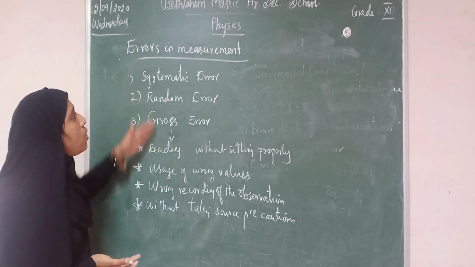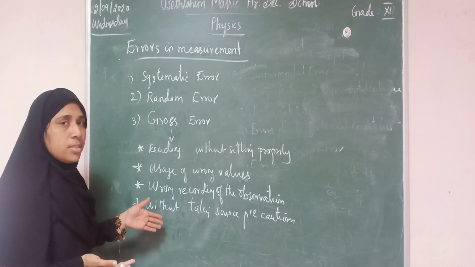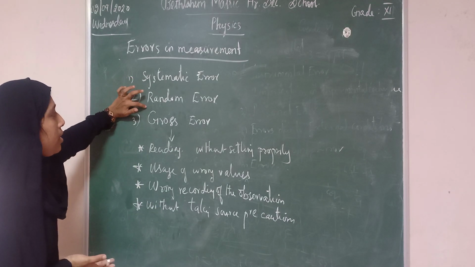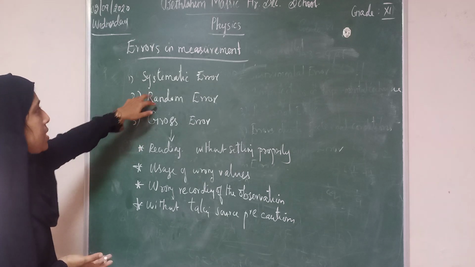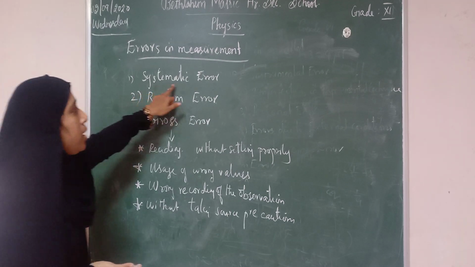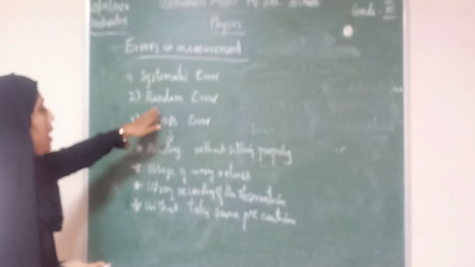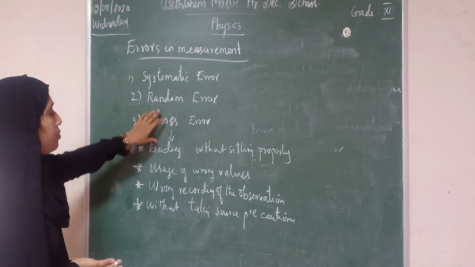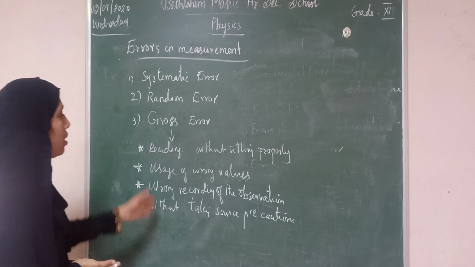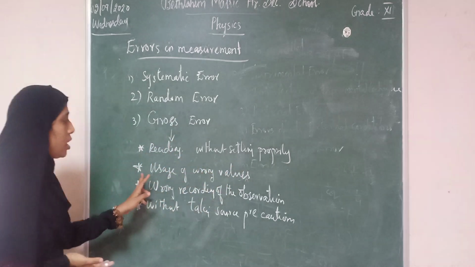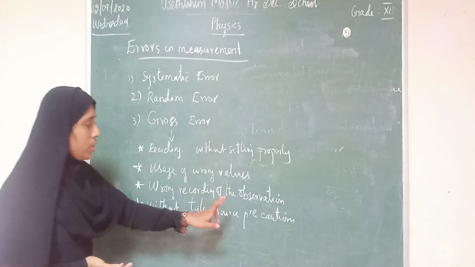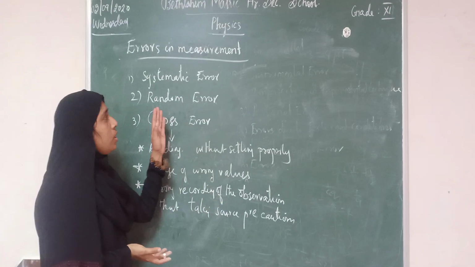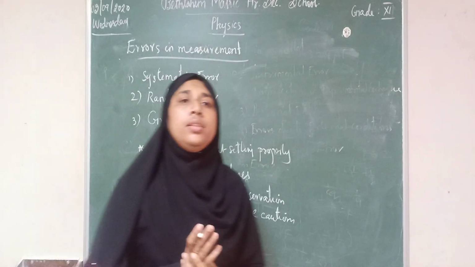So more or less all the errors are the same, but they are categorized into systematic error, random error and gross error. Systematic error may occur due to several reasons. Random error occurs randomly, and gross error is due to these reasons: reading without setting it properly, usage of wrong values, wrong recording of the observation, and not taking the precautions at all. Okay? Anyway, we have to avoid the error.